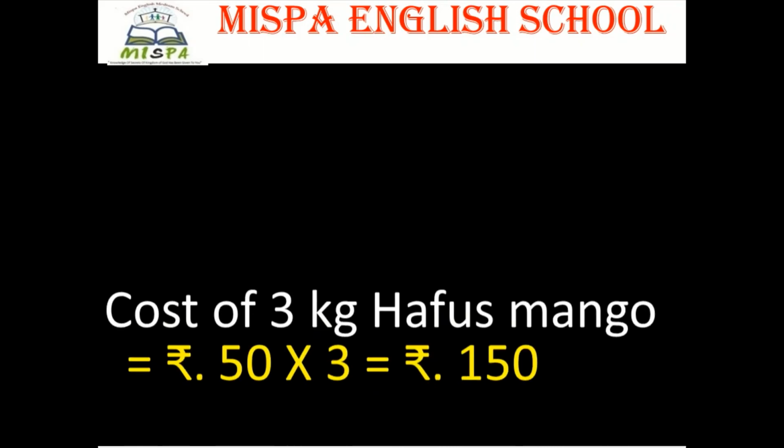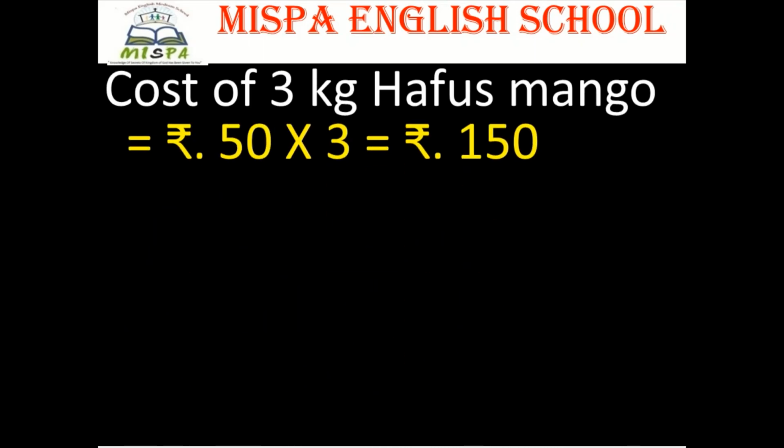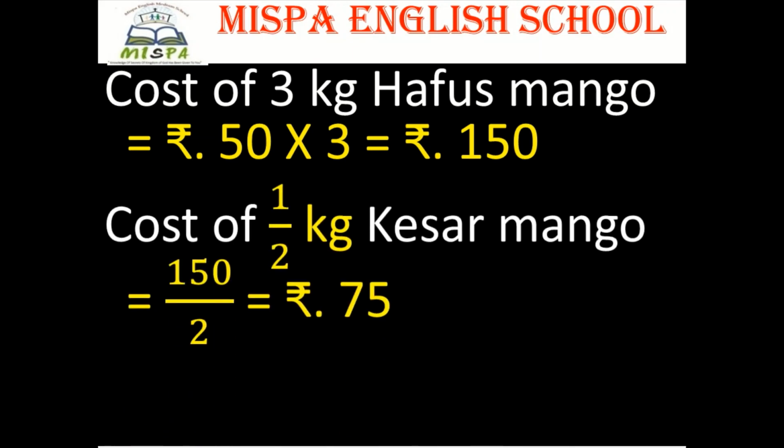Answer is cost of 3 kilograms Hafus mango, that is equal to rupees 50 into 3 is equal to rupees 150. Cost of half kilogram Kesar mango, which is 150 upon 2, otherwise 150 divided by 2 is equal to rupees 75.